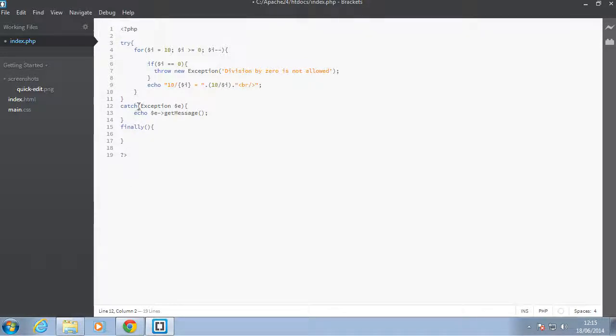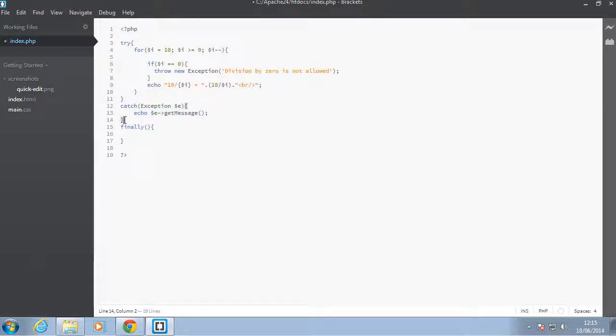The catch is just a way of catching the exception thrown within the try block here, and right after the exception is thrown, no other code is executed in there. But let's say you wanted to do some cleanup work, maybe log to a database, or just do some other work that's not directly related to the catch here. That's where you use the finally. The finally runs regardless of whether this exception has been called or not.